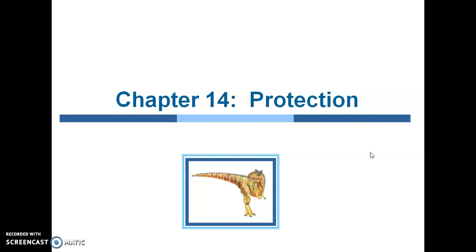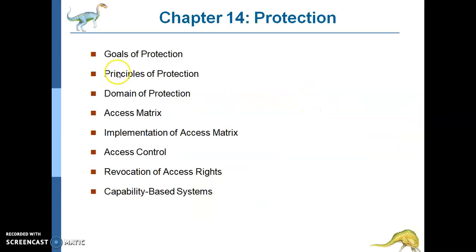Protection is most required so that we have prevention towards mischievous or intentional violation of any kind of access restrictions by the user. So this is what we are studying in this particular section: goals of protection, principles, domain, access matrix, implementation of the same, access control, revocation, and capability-based systems with an example.